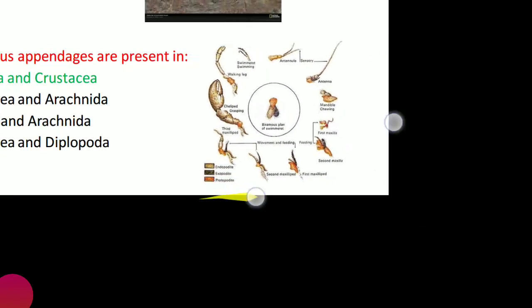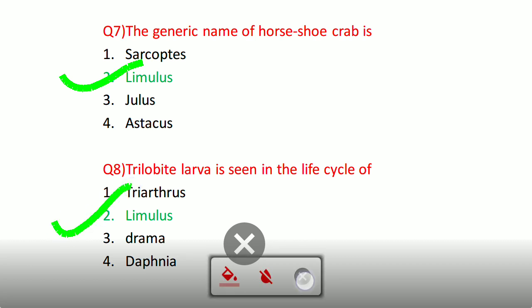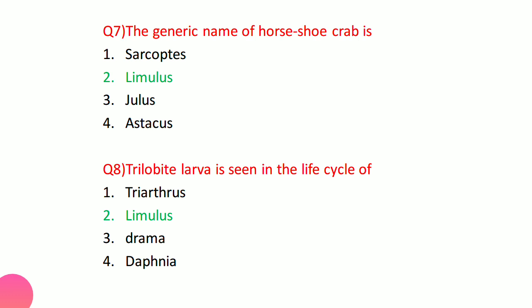Now coming to the next thing. The generic name of horseshoe crab. Just now we studied the horseshoe crab is also known as Limulus, and a hundred times it is being asked. Trilobite larva is seen in the life cycle of, this is very important, the trilobita larva, and it is seen in the Limulus. Limulus is also known as a living fossil because it has so many characteristics resembling the fossil forms. Just because it resembles the fossil form, it is known as a living fossil.